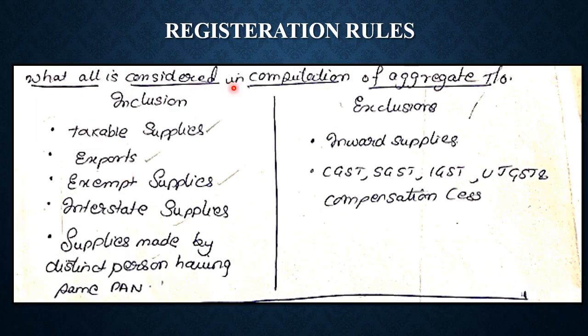Now, what all is considered in computation of aggregate turnover? What all do we need to include? We need to include all taxable supplies, all types of exports, all exempted supplies, all interstate supplies, and all supplies made by distinct persons having the same PAN. Which are the things which we need to exclude? All inward supplies, so no purchases, no GST, SGST, IGST, UTGST, and compensation cess.